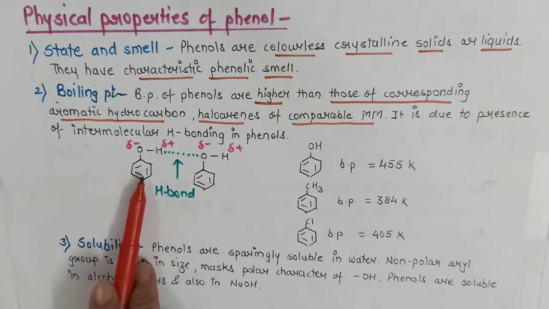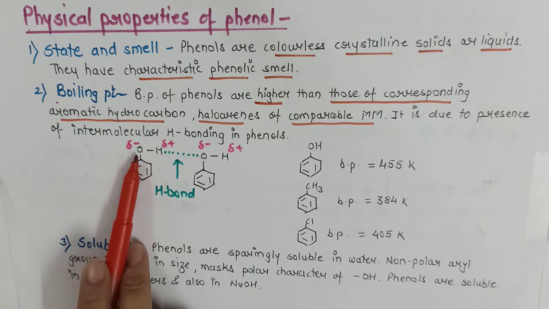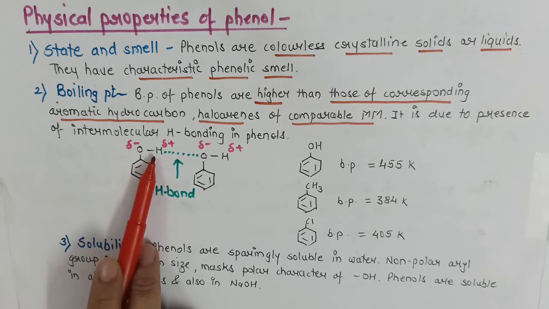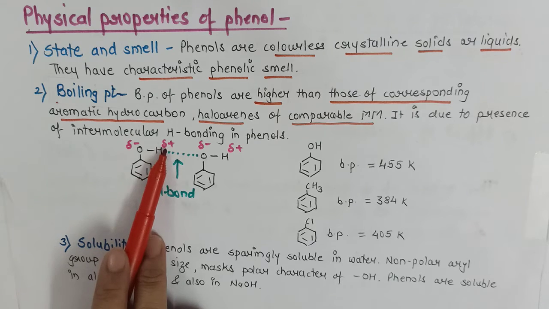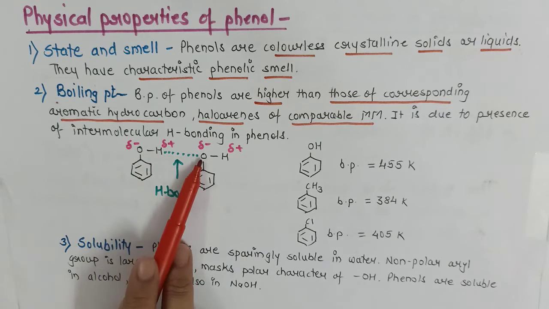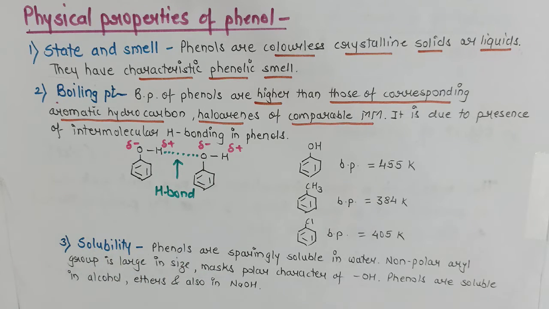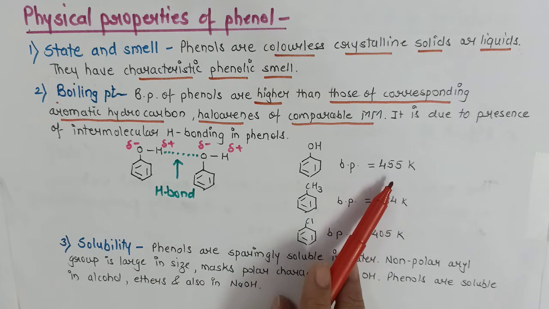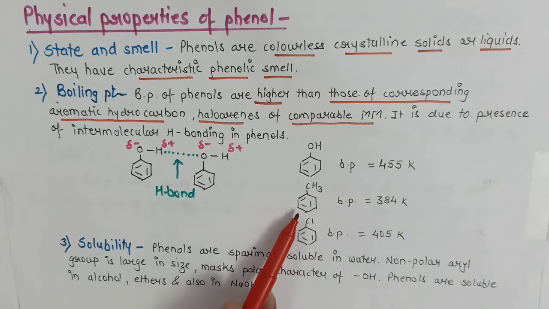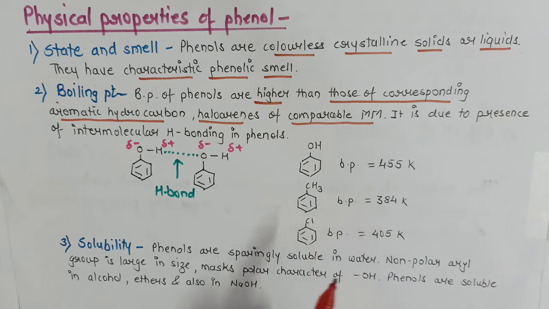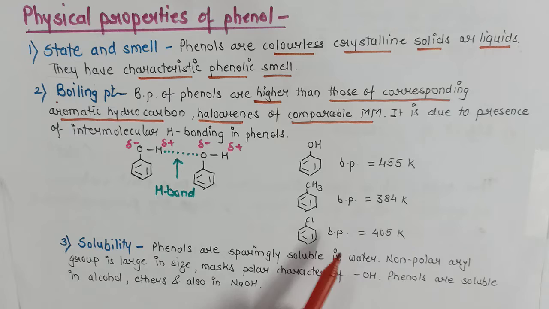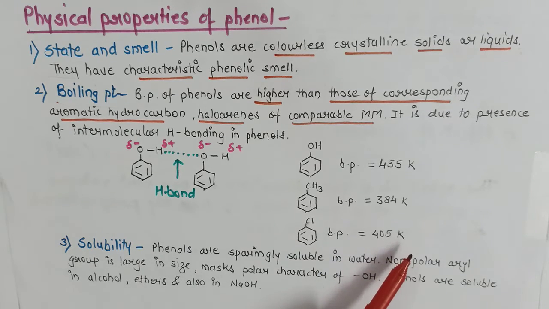In phenol, as I already told you, the OH bond becomes polar, and therefore hydrogen with partial positive charge forms a hydrogen bond with oxygen with partial negative charge, and this hydrogen bond results in a higher boiling point. I have given an example: phenol boiling point is 455 Kelvin, toluene has a boiling point of 384 Kelvin, and chlorobenzene has a boiling point of 405 Kelvin.